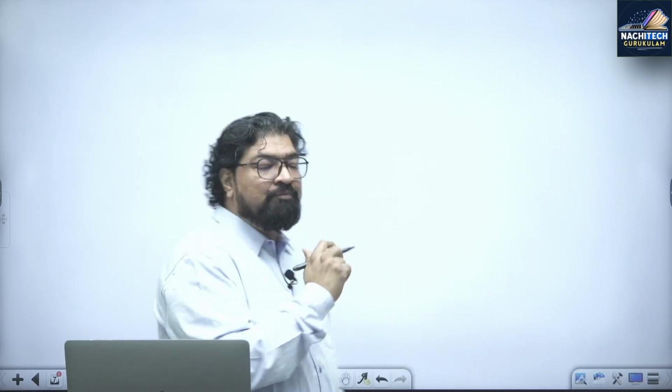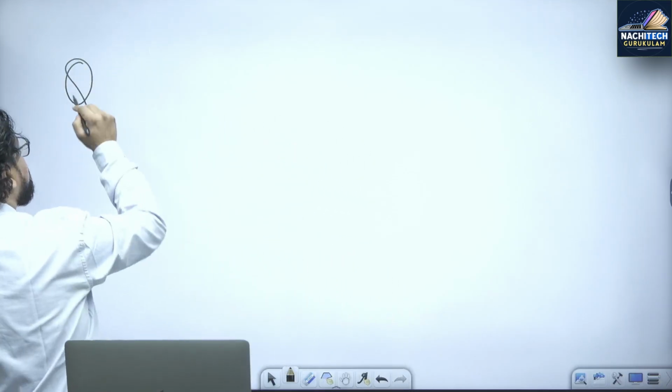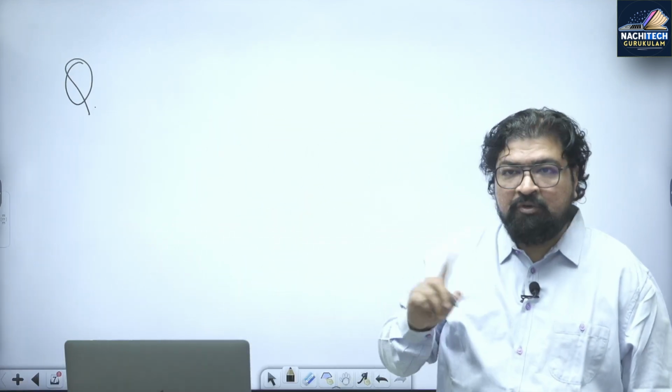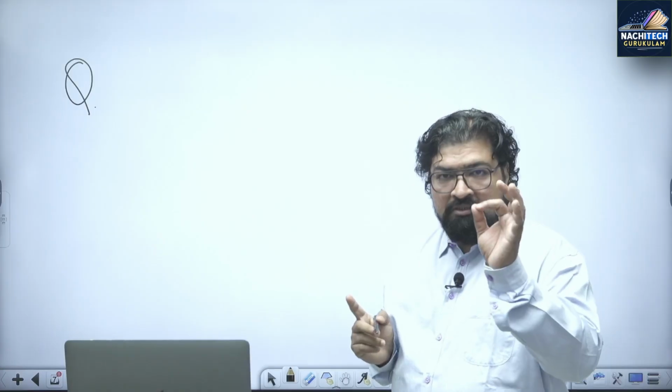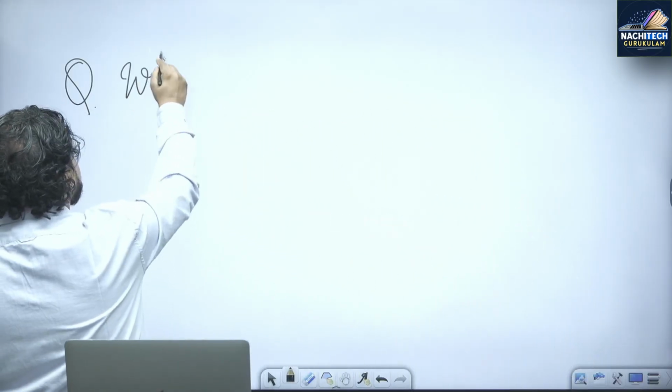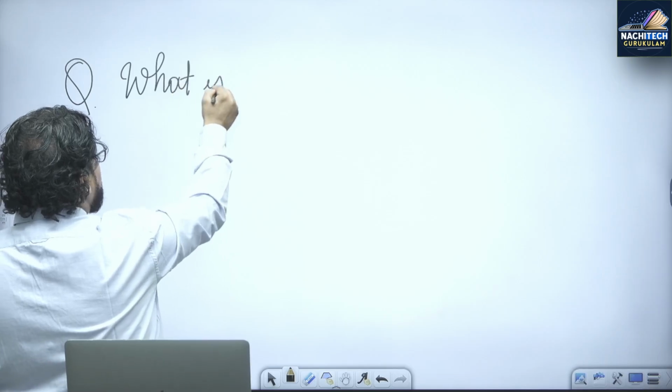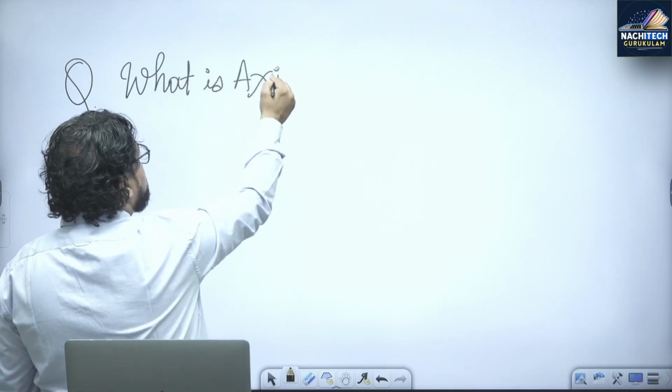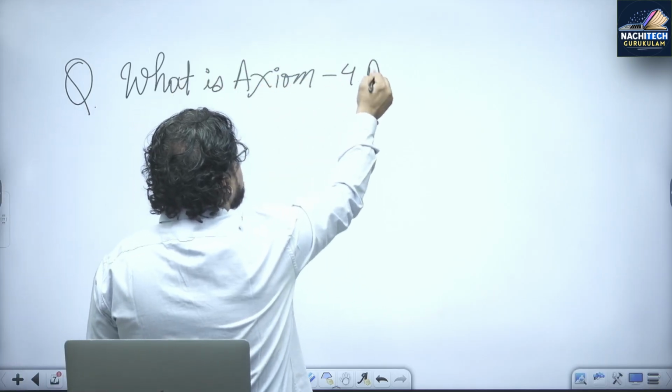At least when you are attending my session here, you are able to understand the dynamics of the exam and how much is your confidence level. Let's say Axiom 4 mission, right? Suppose you get a 10 marks question, or a 15 marks question can also be asked. Both possibilities are there. Suppose a question comes here: what is the Axiom 4 mission?